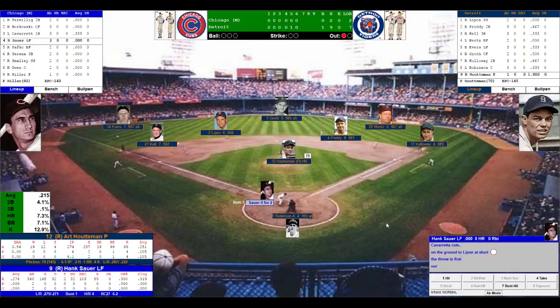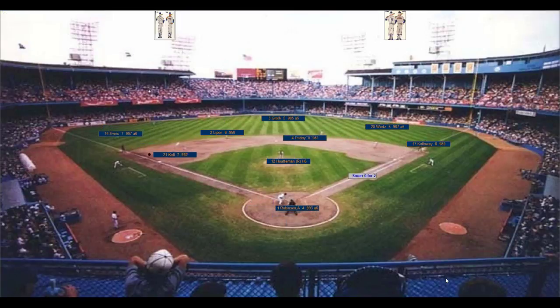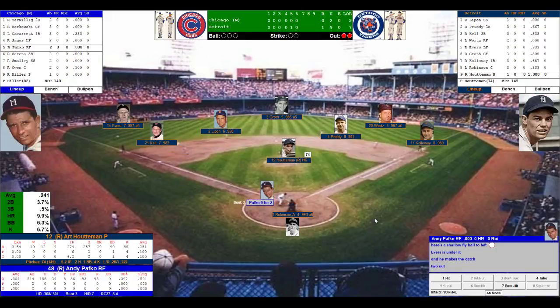Here comes Hank Sauer. Sauer, 32 home runs for the Cubs, 103 runs batted in 1950. He wants one big swing to tie it up here. Hauptman and the Tigers denying him. Hauptman nods his head. Here's the pitch to Hank Sauer. Sauer swings. That's a shallow fly ball to left. Evers comes in, makes the catch, 2 down. He missed a good pitch to hit there.